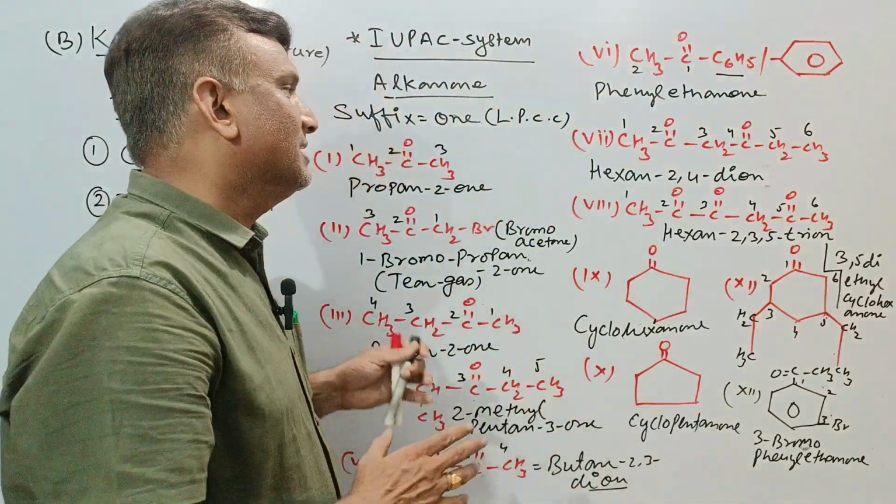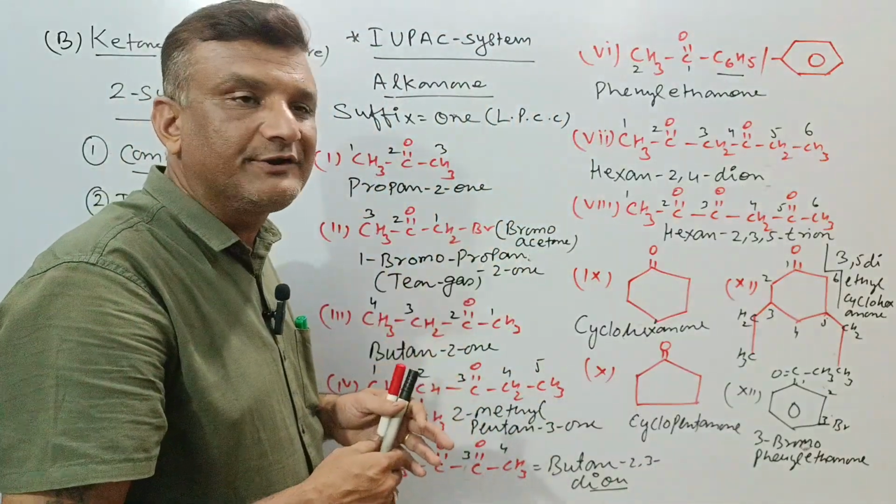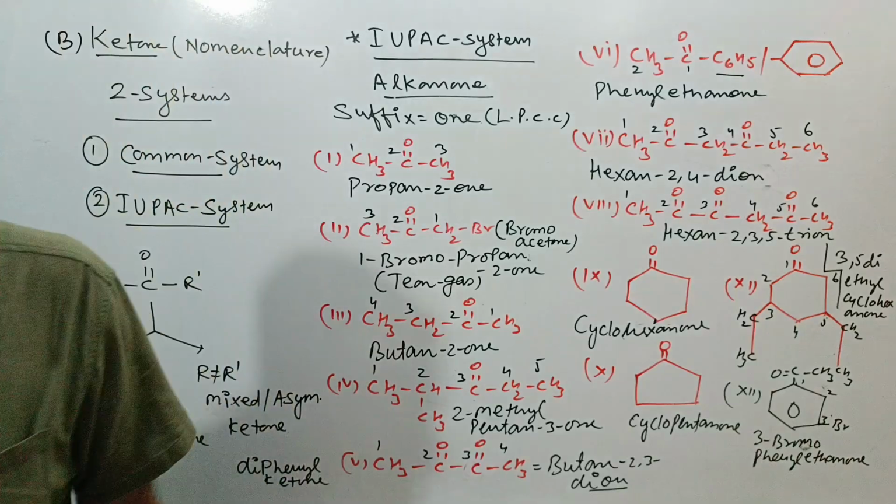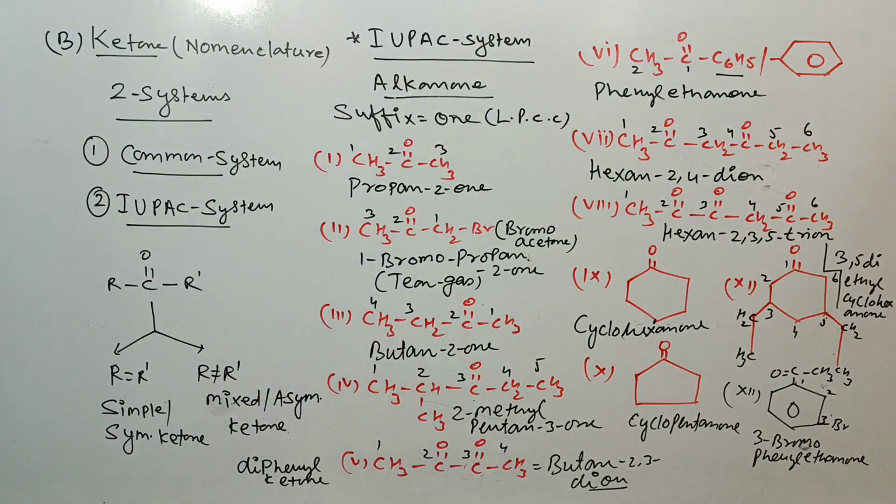So this was about the important part of the nomenclature of ketones in the IUPAC system, and the Geneva system also. So you have to take it seriously. Each and everything is important, nothing is unimportant, as I told you. Study each one seriously and practice them. And if you face any problem regarding practice, you can share your message with me through WhatsApp and the YouTube channel also, by messaging me.